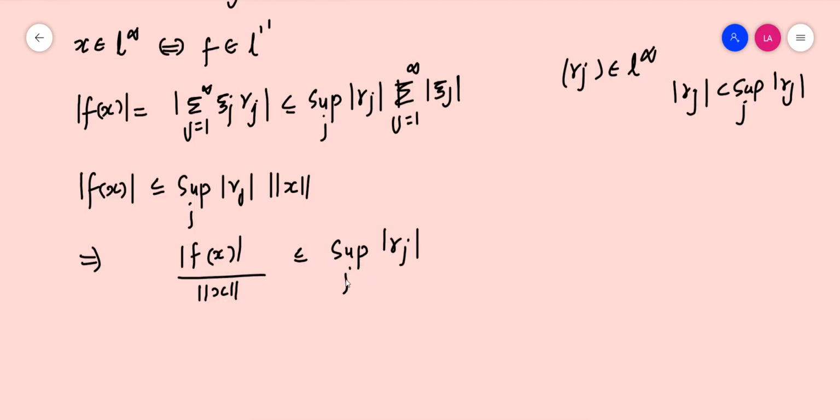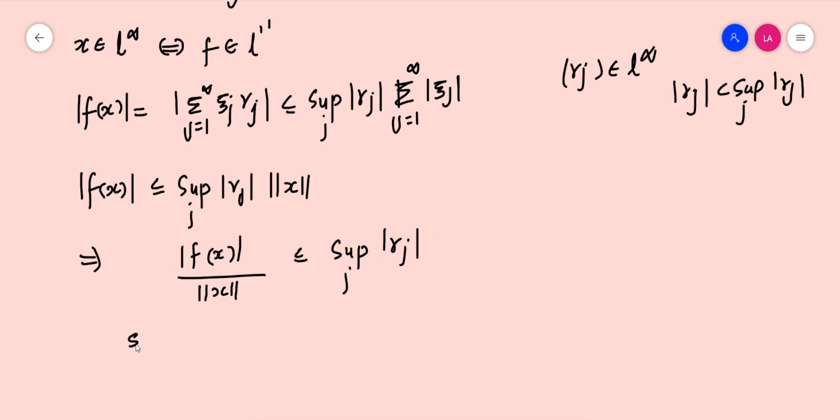So supremum over j modulus of gamma j is actually an upper bound of this quantity.